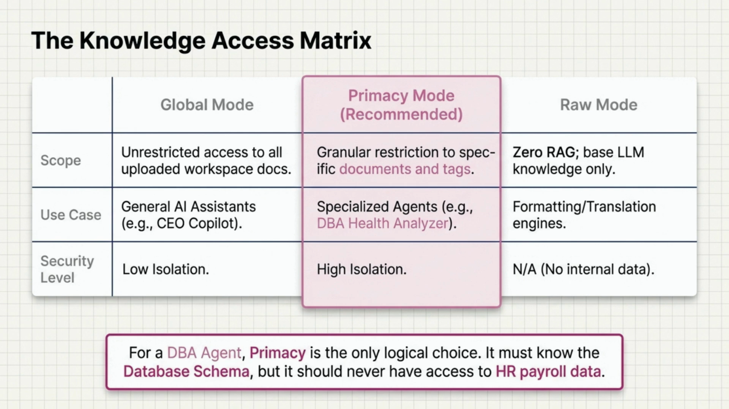Primacy mode, which is our recommended approach, allows for granular restriction. For example, a DBA agent needs to see the database schema to do its job, but it should never have access to sensitive HR payroll data. Primacy mode ensures that high isolation is maintained without sacrificing utility.